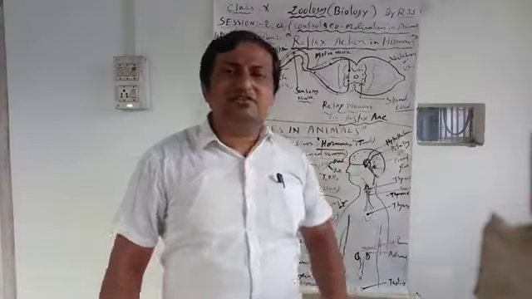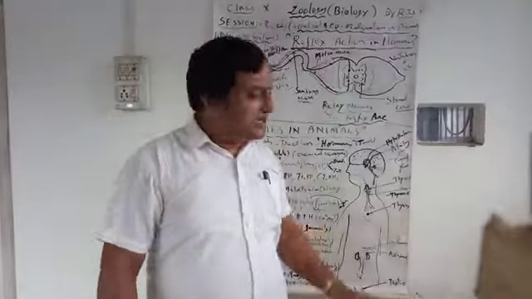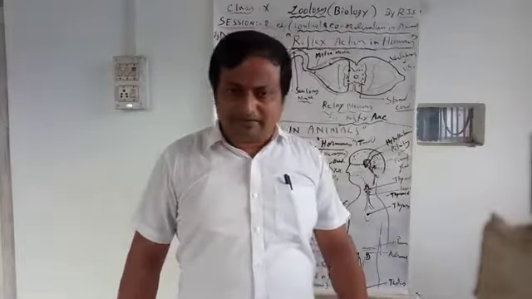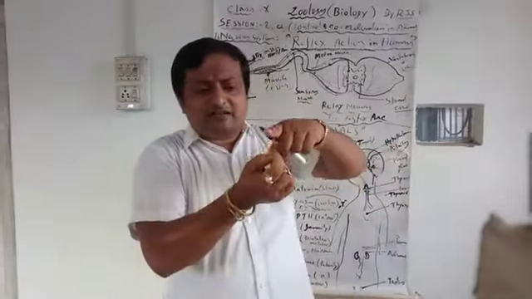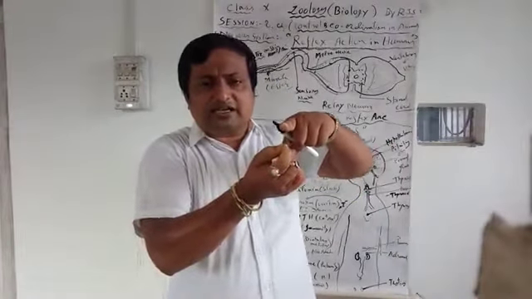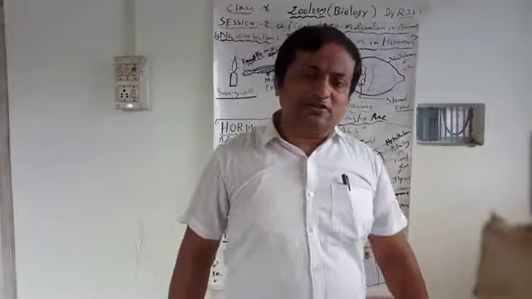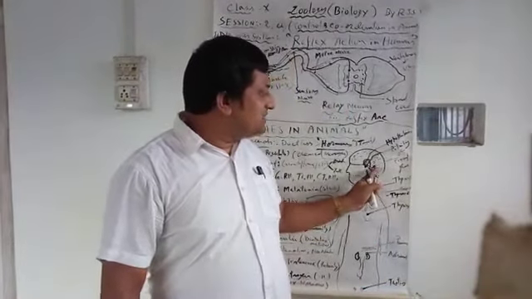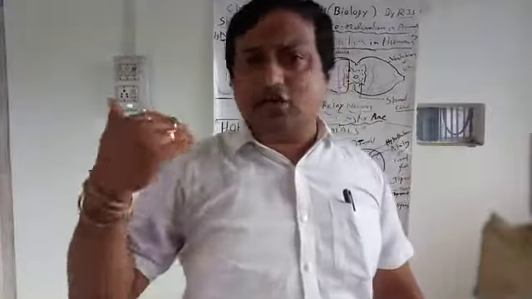The pituitary gland is called the master gland because the maximum hormones are secreted by it, well protected inside the forebrain. The structure through which it is attached is called the hypothalamus. That is also endocrine, and it also secretes hormones. Another gland present in the brain is the pineal gland, which also secretes hormones.